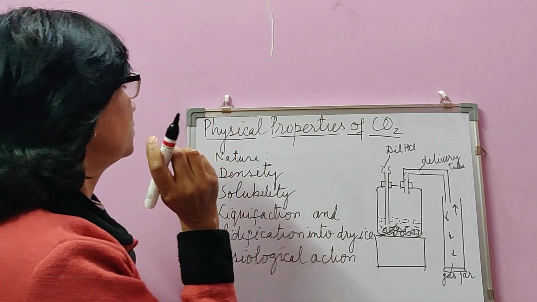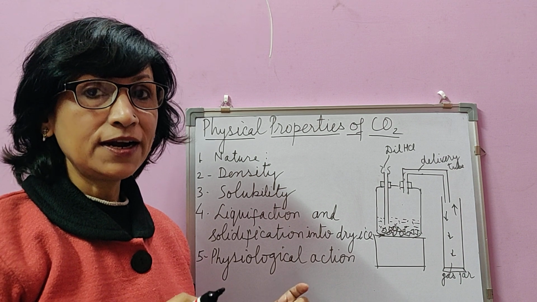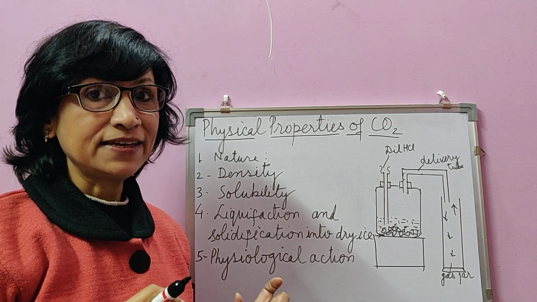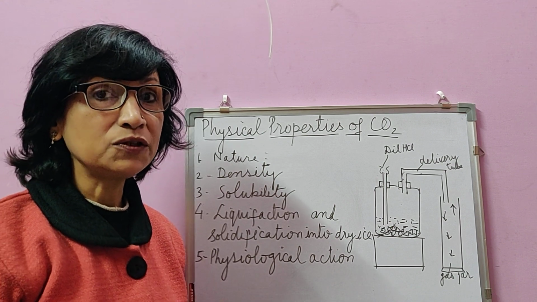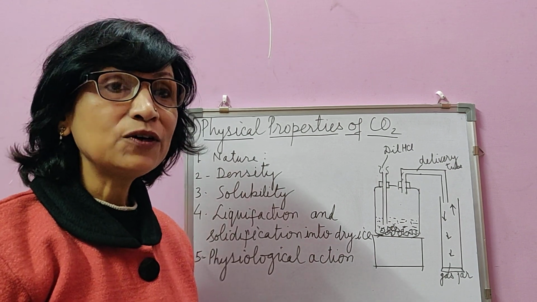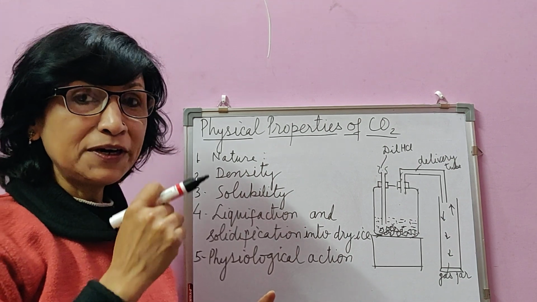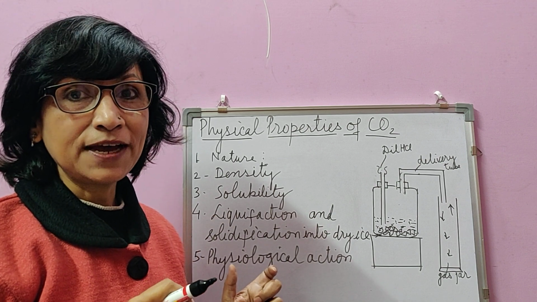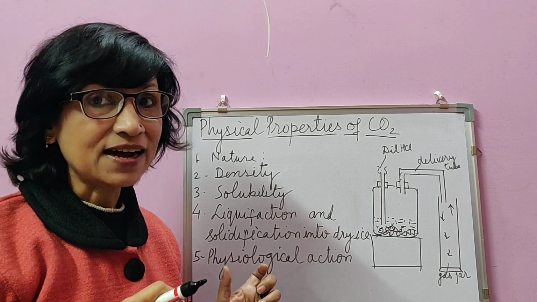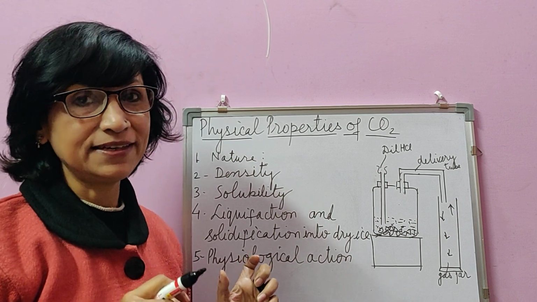First, nature. Carbon dioxide is colorless, odorless, but not tasteless. It has a slight acidic, that is sour, taste. This is because carbon dioxide, when it dissolves in water, and so the liquid in your mouth, forms carbonic acid. Because of that, it gives a little sour taste. Colorless, odorless with sour or acidic taste.